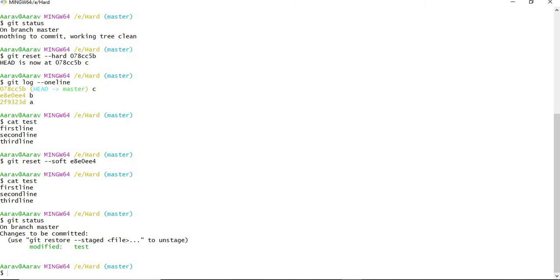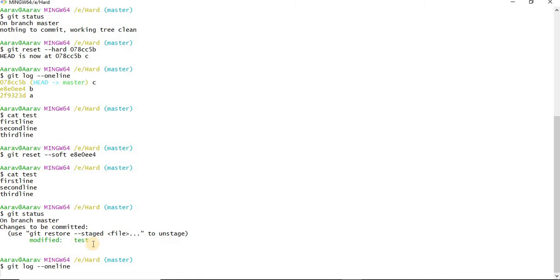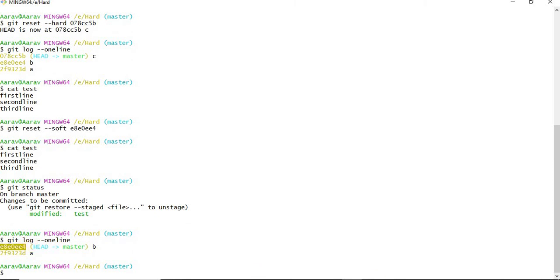See, it is showing as green color, means you are at staging area. But where is the head? Git log --oneline. Head is pointing towards B.